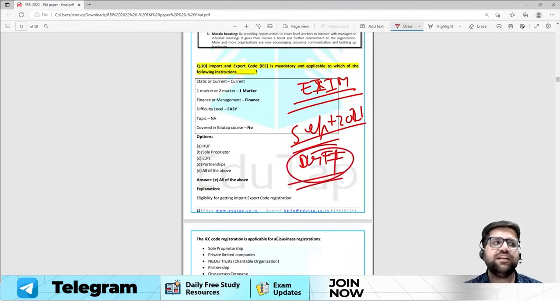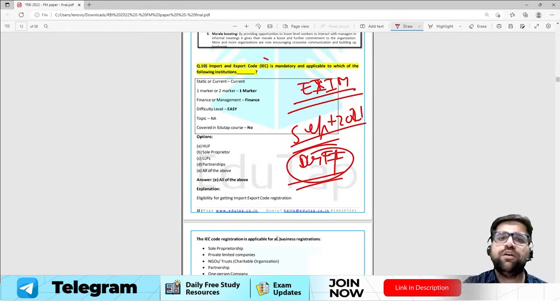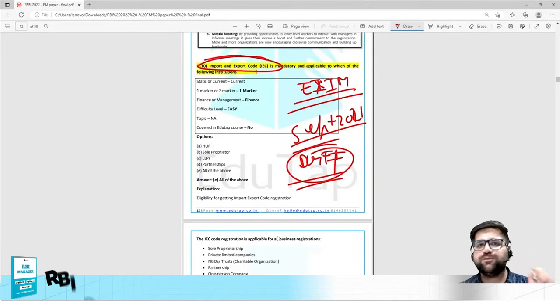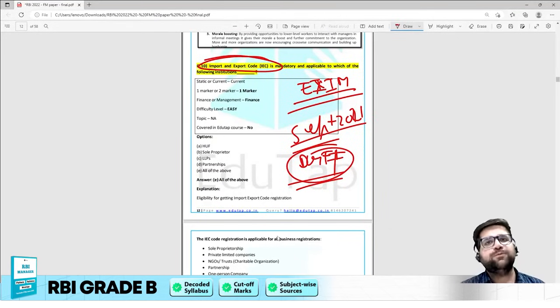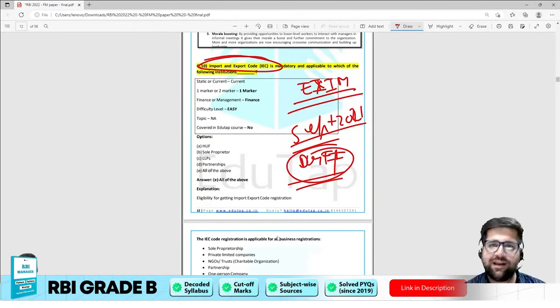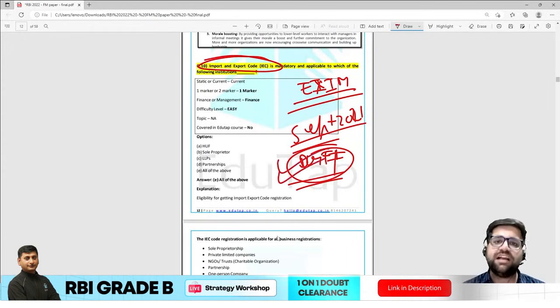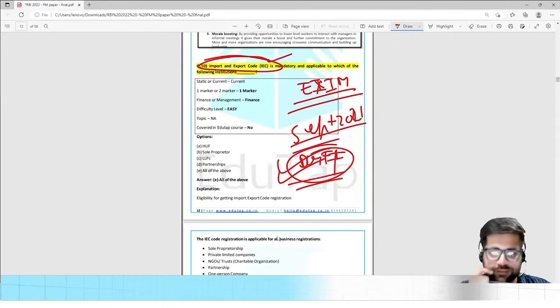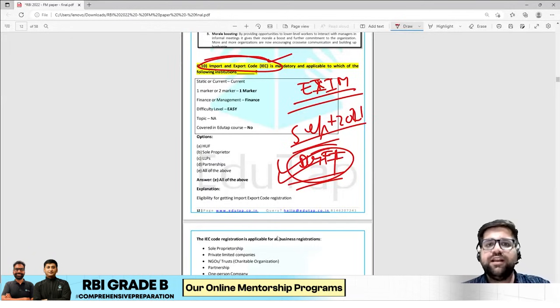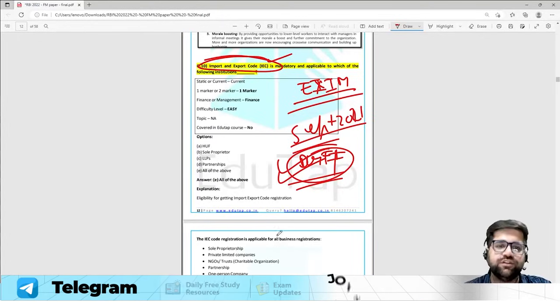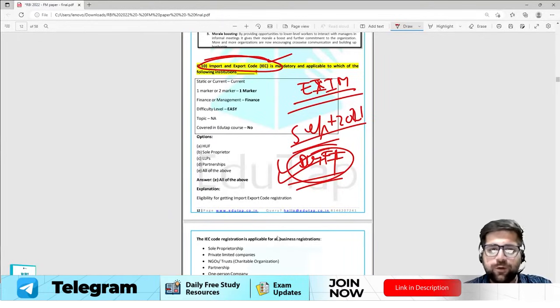They were pushing all the export companies to update their import and export code. Those fraudulent exporters who were not updating their residential addresses and bank accounts were forced by DGFT to update their details. That's why this particular code was very much in the news. So the question was regarding which of the following institutions the import and export code is mandatory and applicable to. The answer was HUF, sole proprietors, limited liability partnerships, and partnerships.